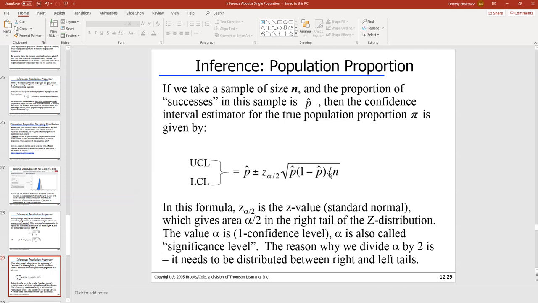N, I know it's 765, but I need to extract that info from the data set, so I'm going to use the nrow function. And the other thing that I need is the z value. Z, reminder, is a standard normal distribution with the mean of 0 and the standard deviation of 1. And I need half of my significance level in the right tail and another half of the significance level in the left tail. So let's get cracking.